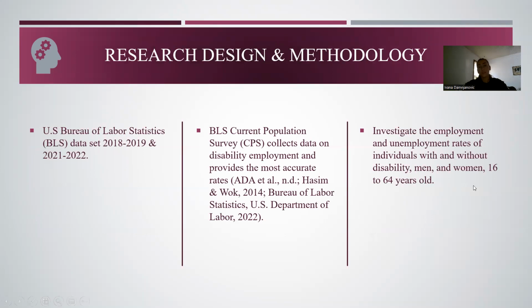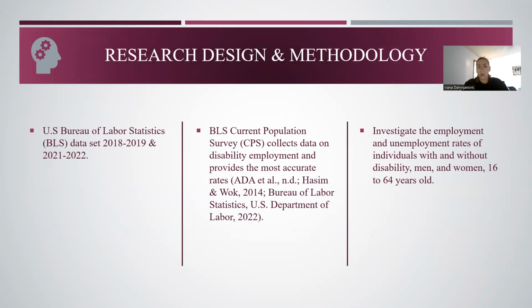For this research study, the research design and methodology will use the United States Bureau of Labor Statistics data, BLS data, from 2018, 2019, 2021, and 2022. We will eliminate the 2020 year because that's the year when COVID actually started.